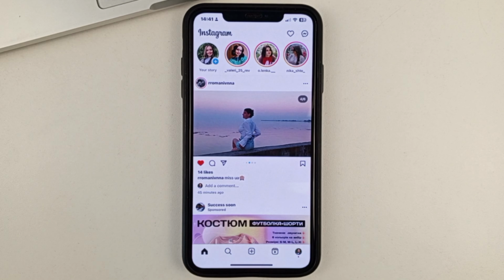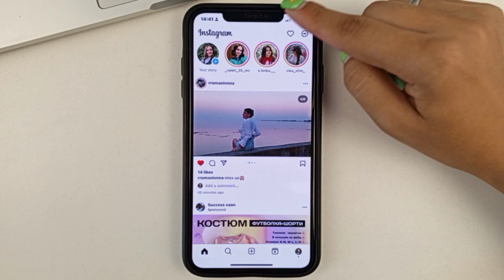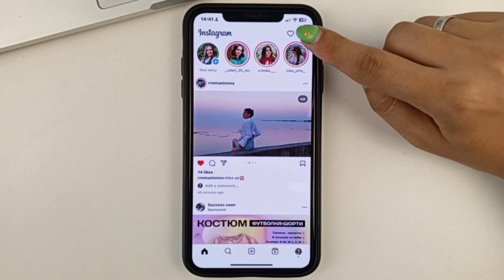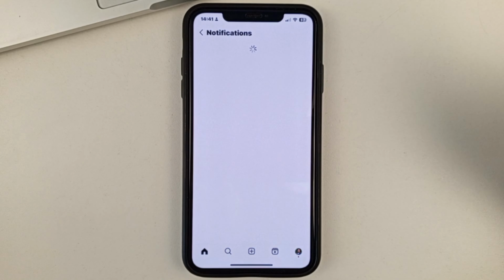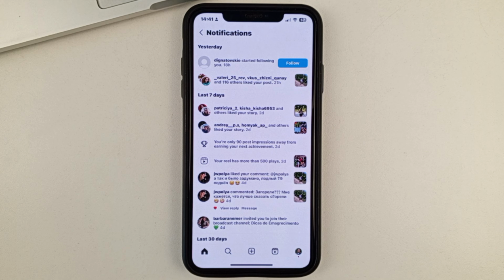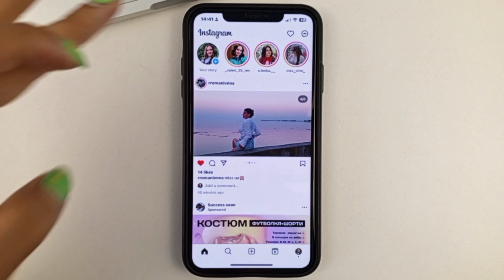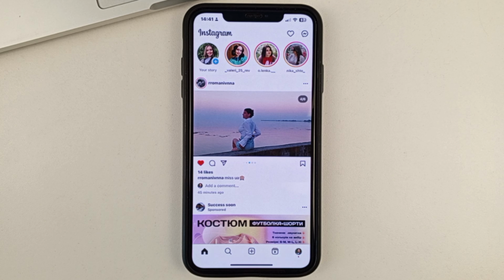You can see who's sharing your post to their story if you go to the Instagram homepage. And right there at the top near the direct icon, there's this heart. Click on it. And there will be absolutely all of the likes that you're getting. There will also be people who are subscribing to you. And there will also be messages to you that someone has shared your post to their story. And that way you can see who did it and go to that person's page.